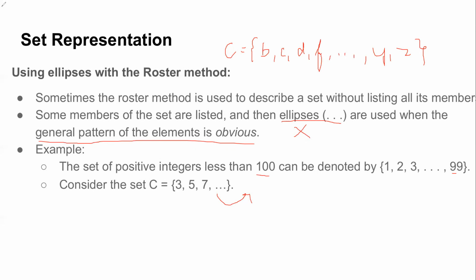Anyone? Okay, someone is saying 9. And what is the pattern that you guess makes it 9? It's odd integers, right? They're all odd numbers.